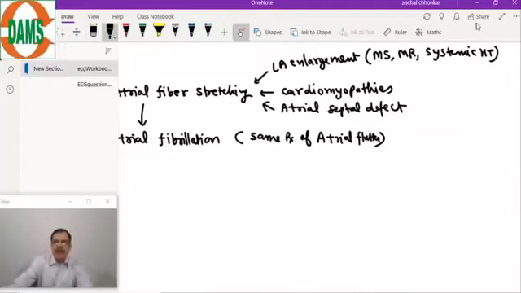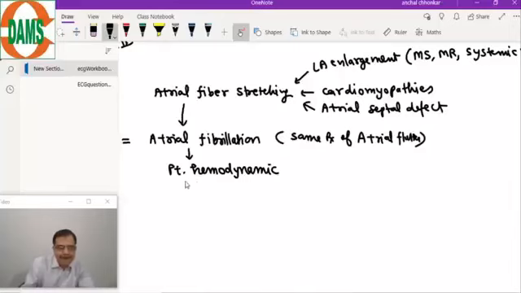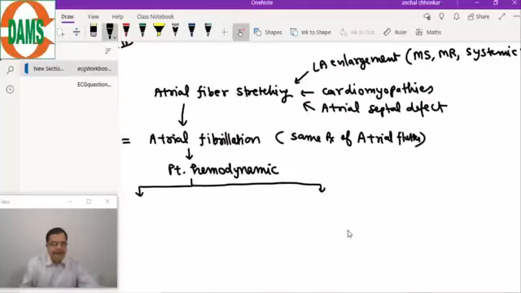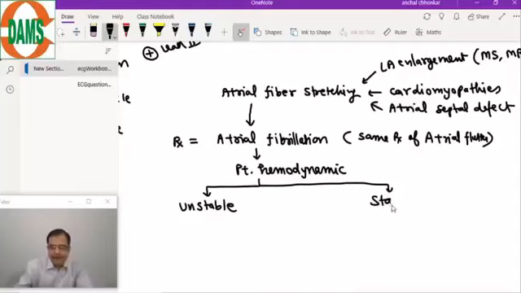Now come to atrial fibrillation treatment. Atrial fibrillation treatment depends upon whether the patient is hemodynamically stable or unstable. These are the two conditions.